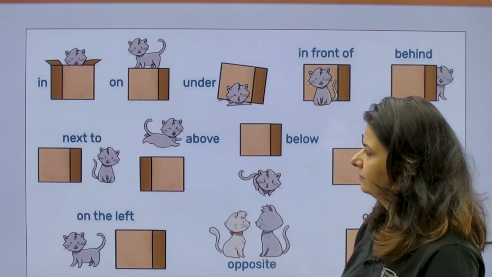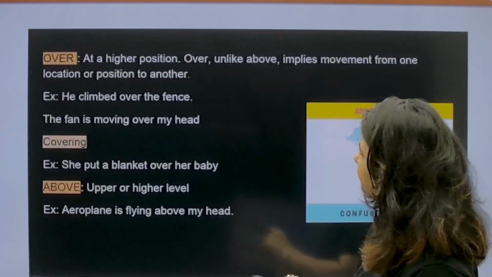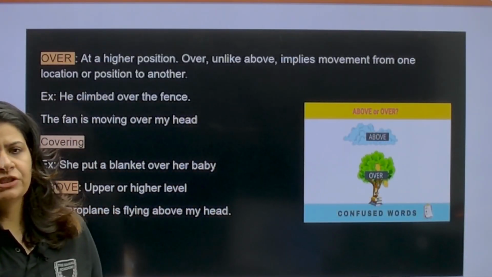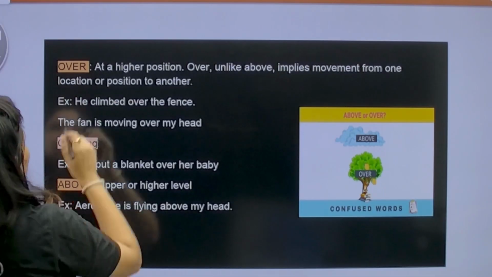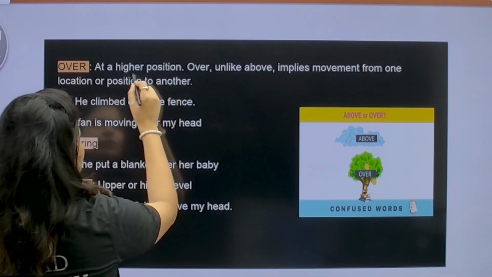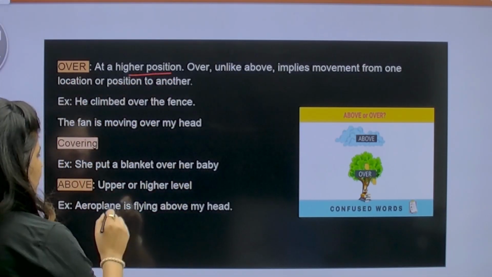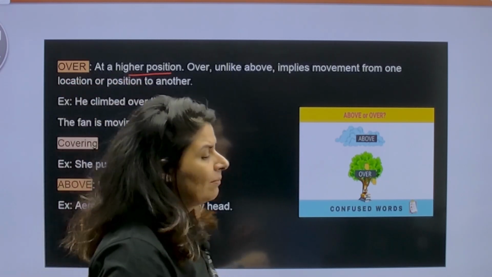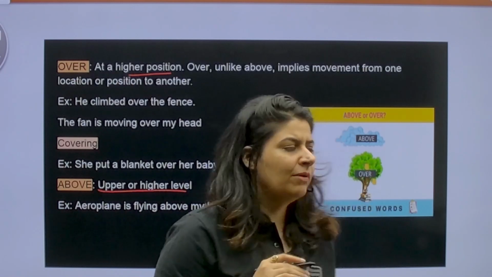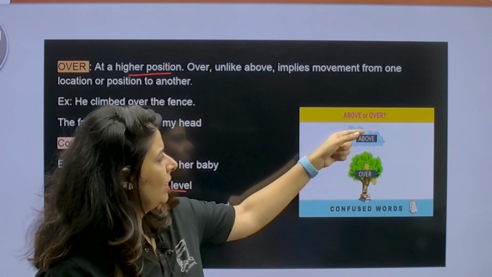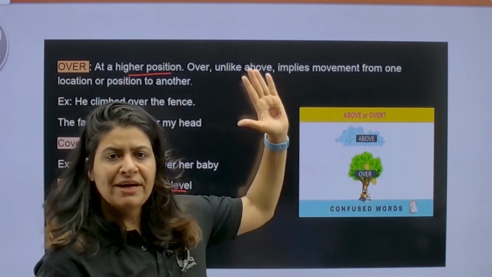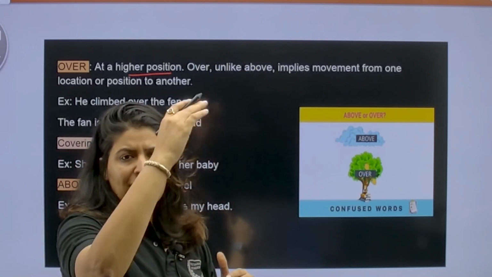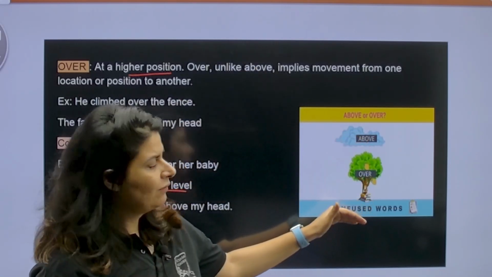Moving on. Over and above. When do we use the prepositions over and above? Over is at a higher position. Both are for a higher position. But when we talk about over and above, as you can see, above is much higher. And over is also high, but not as high as above. So this is the difference between over and above.